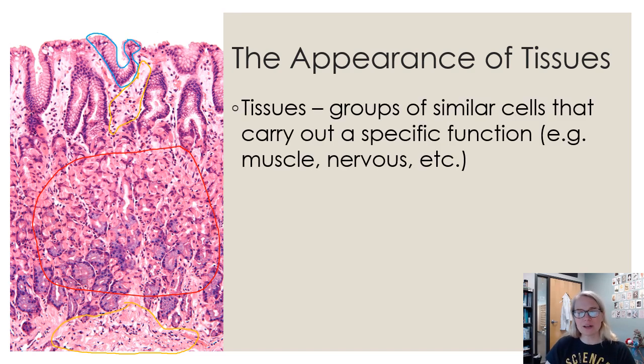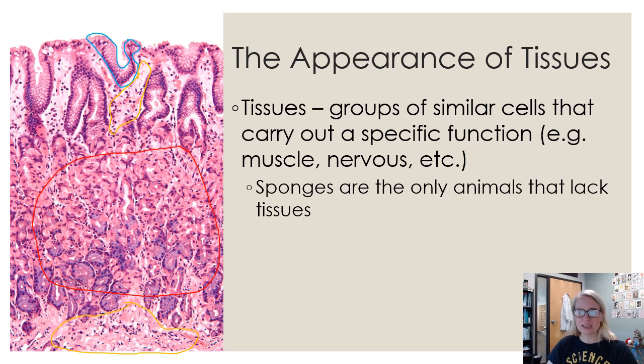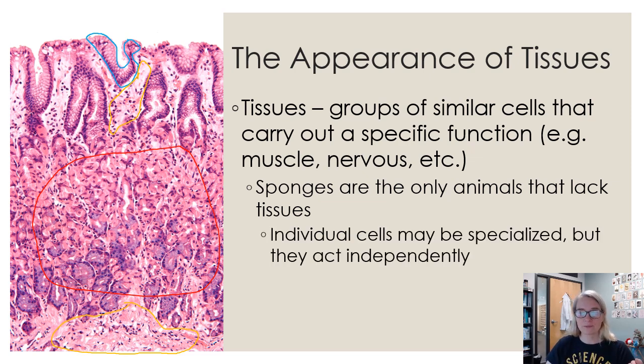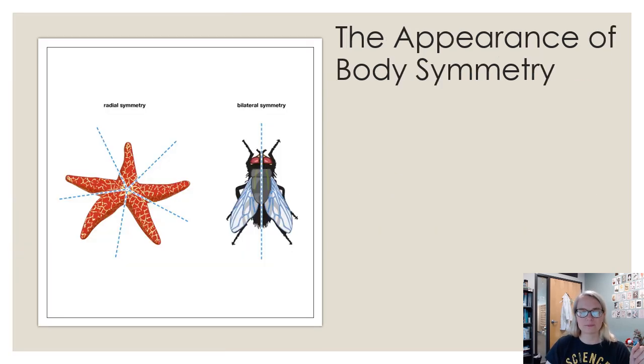So groups of similar cells that carry out specific functions, like muscle tissue, nervous tissue, epithelial tissue, glandular tissue, connective tissue like bones and cartilage. Like I said, sponges are the only animals that lack tissue organization. All the other animals have these clearly identified functional tissues. In sponges, they might have specialized cells, but they're not organized. They can act independently of each other.